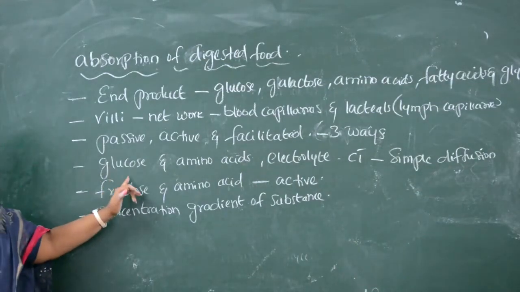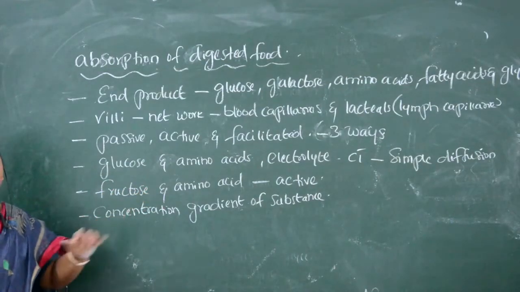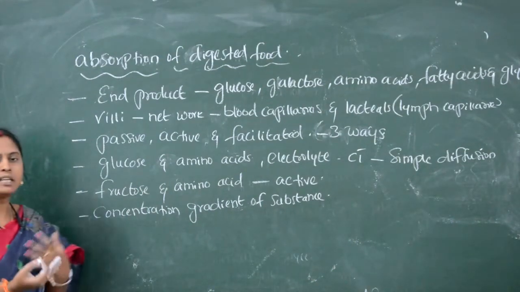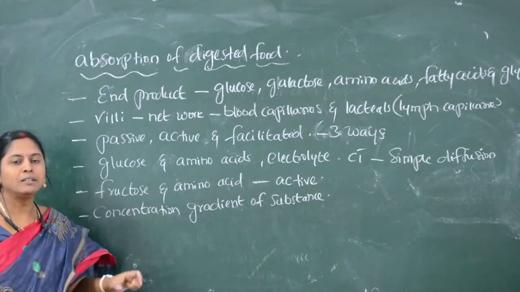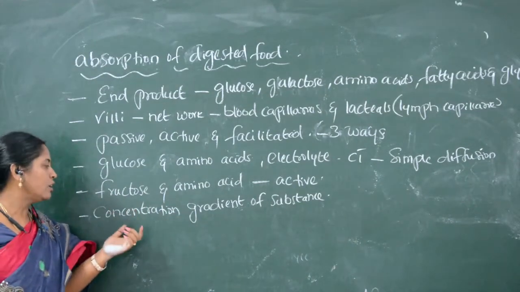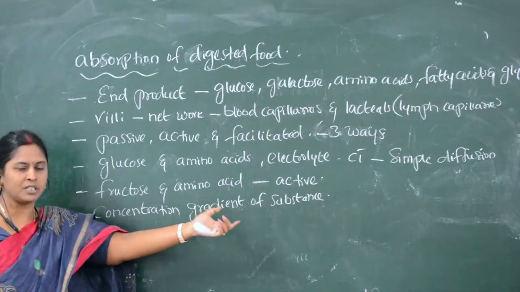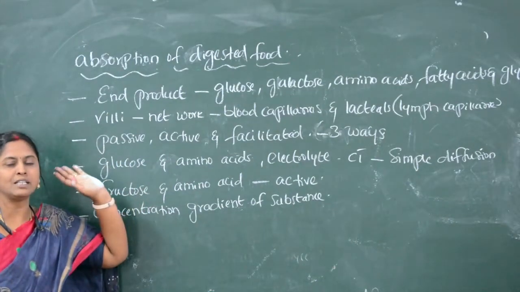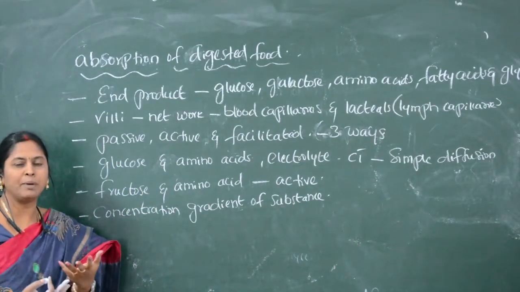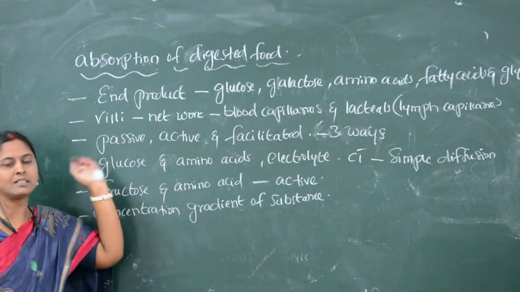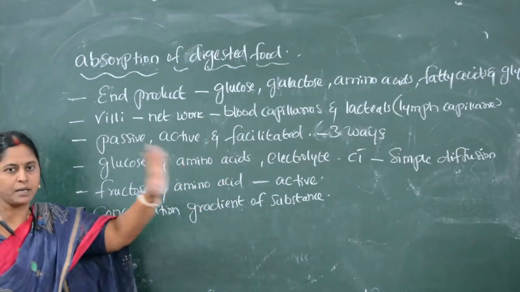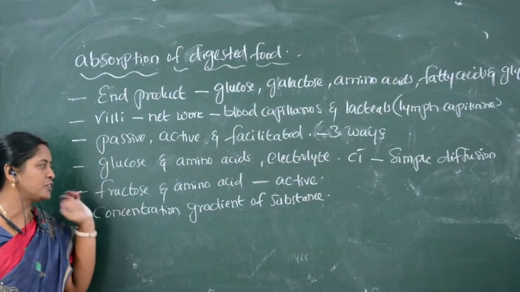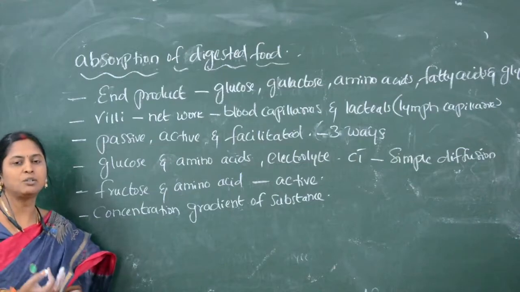So the movement of these digested food materials, be it glucose, fructose, amino acids, or whatever it may be, enters into the blood based on the concentration gradient of the substances. So now glucose, amino acids and electrolytes, that is chloride ions, pass into the blood, or these digested food materials enter into the blood through simple diffusion. And some of the digested food materials like fructose and amino acids enter through the active way.